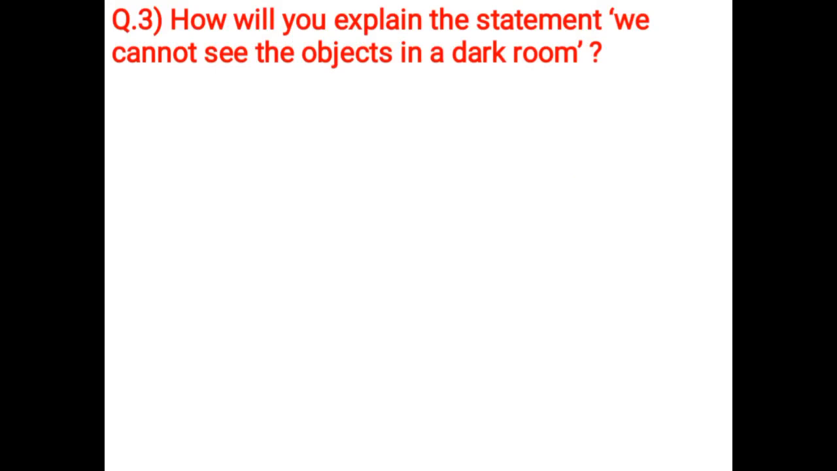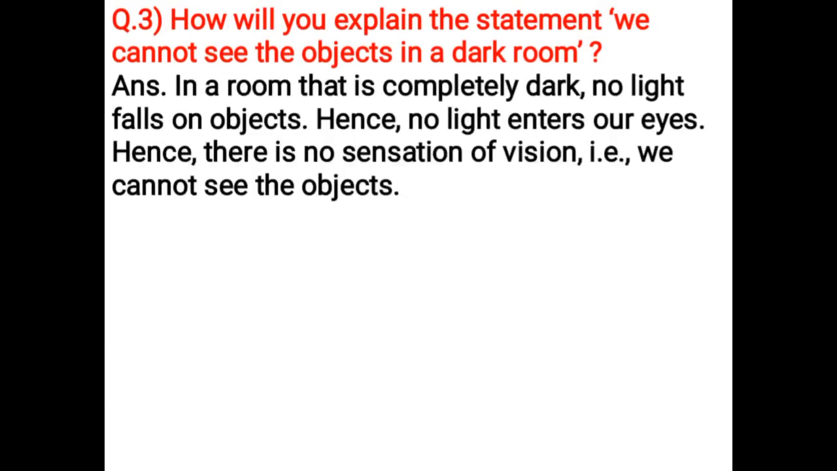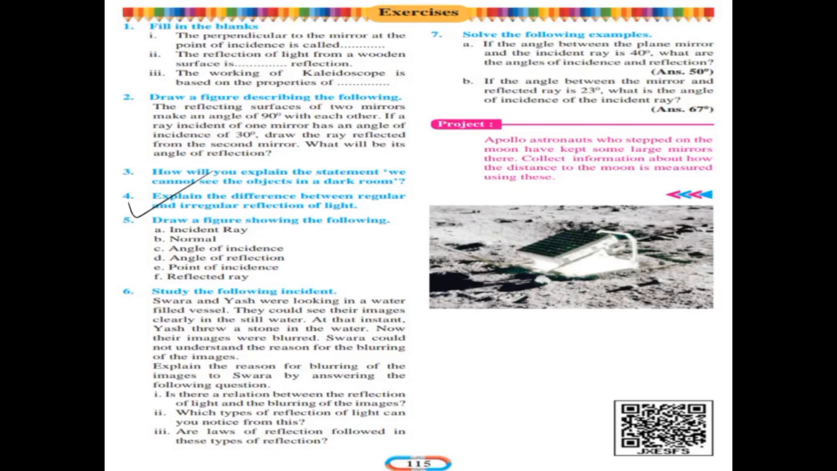How will you explain the statement, we cannot see the objects in a dark room? In a room that is completely dark, no light falls on objects. Hence, no light enters our eyes. Hence, there is no sensation of vision. That is, we cannot see the objects.